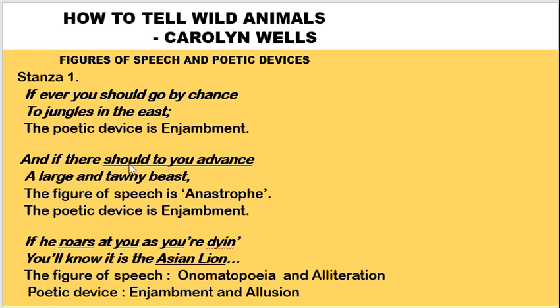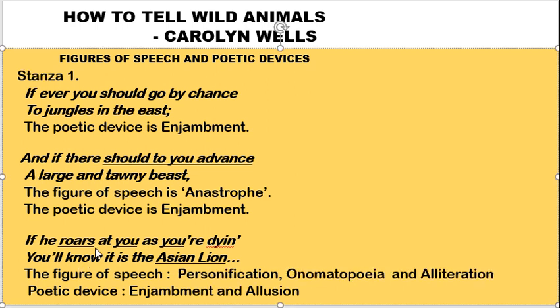Here we can also find anastrophe because here it is inversion of the sentence. In this sentence we can see "and if there should to you advance." So this statement is the inversion of the sentence as we generally use it. Then we have, in this line, three figures of speech: personification, onomatopoeia and alliteration.